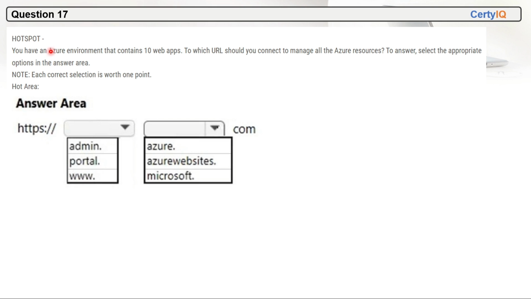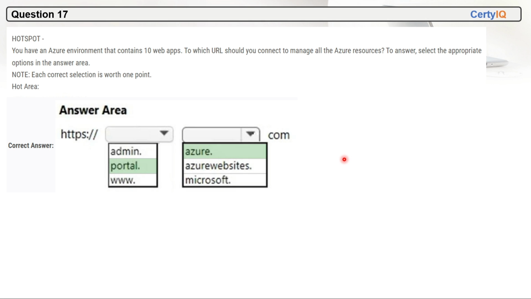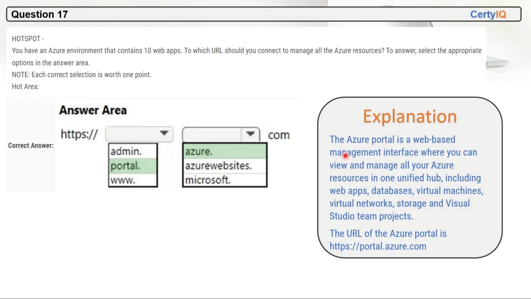Question number 17. You have an Azure environment that contains 10 web apps. To which URL should you connect to manage all the Azure resources? To answer, select the appropriate option in the answer area. So in this question, they are asking for the URL of the Azure portal. So what is the URL? The URL is https://portal.azure.com, right? So this is the correct option here, portal.azure.com. This is the URL of the Azure portal.